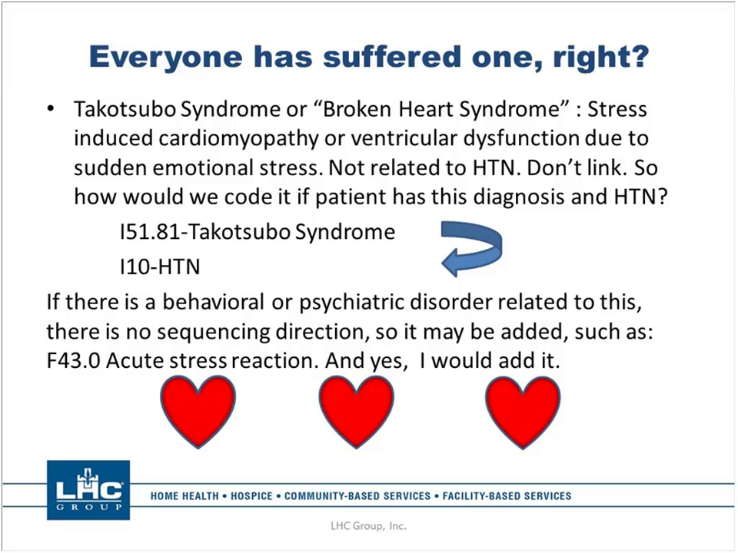So if there is a behavioral or psychiatric disorder that the physician has deemed is related to this broken heart syndrome, there is no sequencing direction, and there's no code first and no code also conventions that you will see at these codes. But keep in mind it may be added, and one example of that is you may see acute stress reaction, which is F43.0. And then I merely added, yes, I would add it, because we do consider all behavioral and psychiatric conditions patients may have as comorbidities here at LHC.